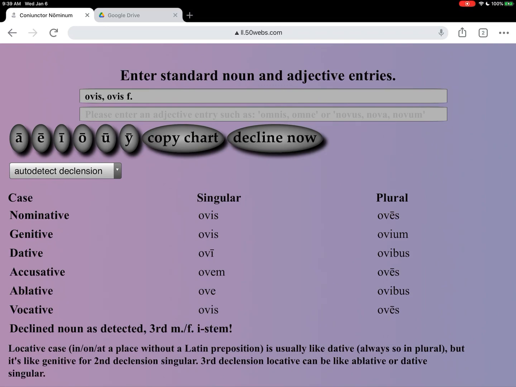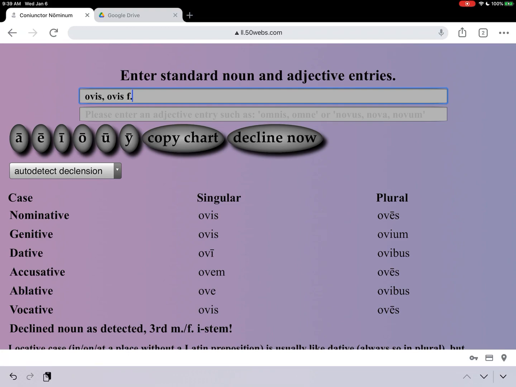Okay, so here, this is our i-stem, and essentially, as I noted, it's all the same except for the -ium genitive plural instead of the normal -um. Well, I hope that helps you with your declining of third declension masculine, feminine, or common nouns. And remember, you can always go back to this website to check it out and make sure you're declining a noun correctly. As long as you enter the lexical entry correctly into this first field up here, then you're going to be able to do that.